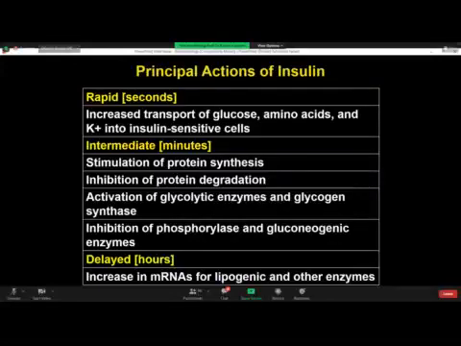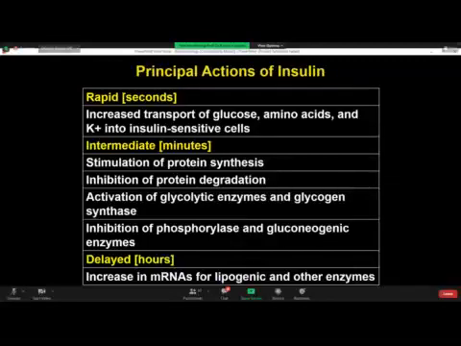Now, the principal action of insulin. When somebody is diabetic, say for example, in your diabetic clinic, a patient comes to you in a semi-comatose condition, and you see his blood sugar level is shooting up to 600 milligram per deciliter, immediately you give an infusion of insulin to the patient. So what are we trying to do?